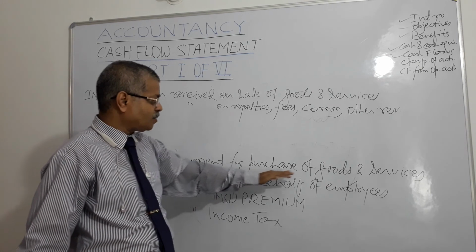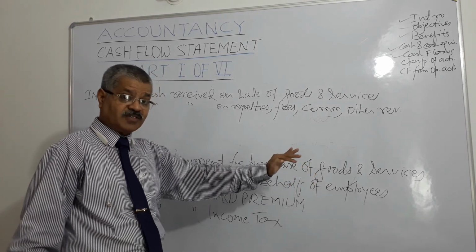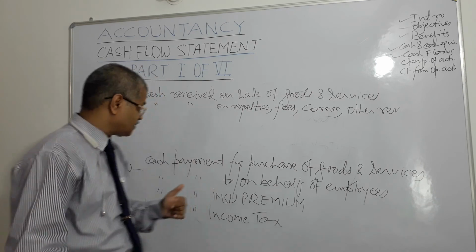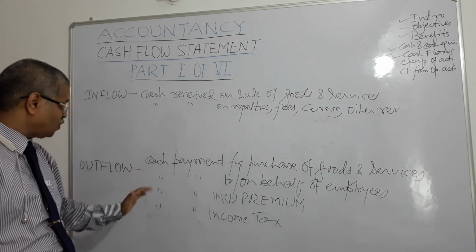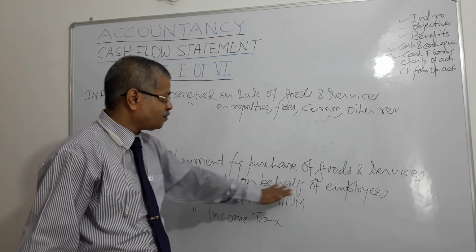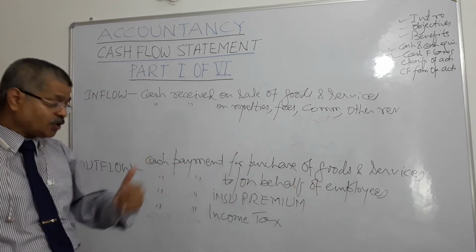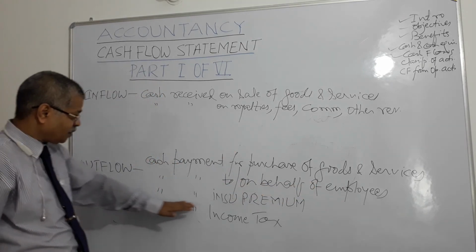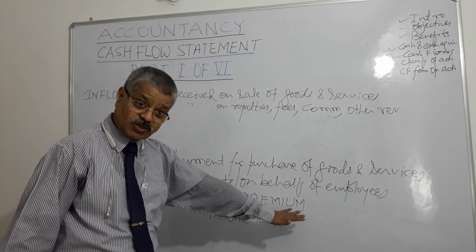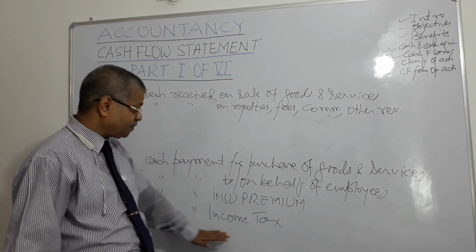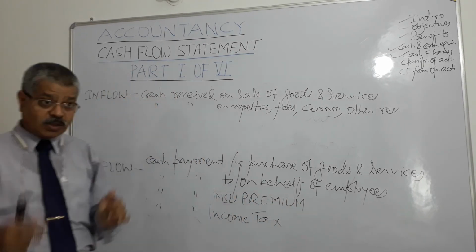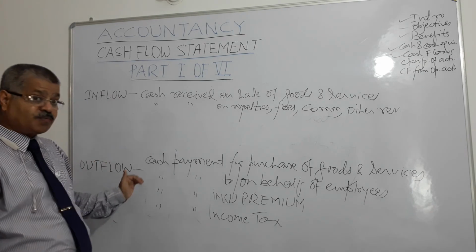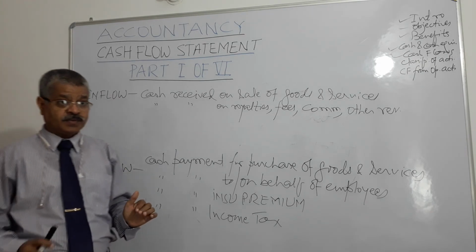Cash payment made for purchase of goods and services. For manufacturing bicycles, I need lots of goods and services, I pay for them, that is outflow. Cash payment to or on behalf of my employees, cash goes out, outflow. Cash payment made towards insurance premium, cash payment made towards income tax. All these are items of outflow, right?